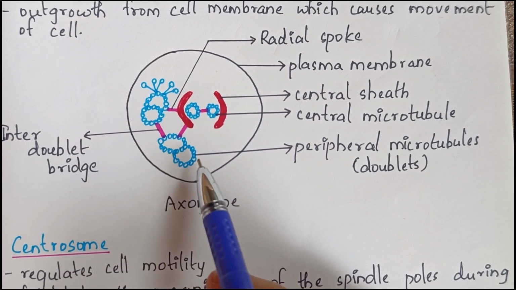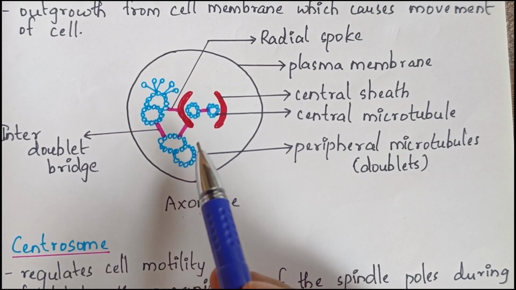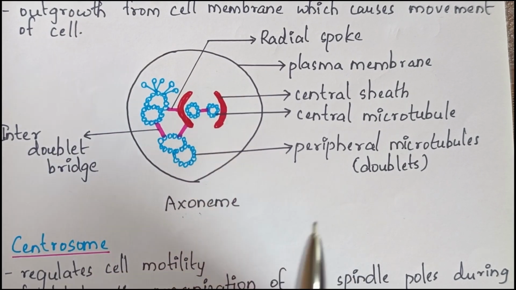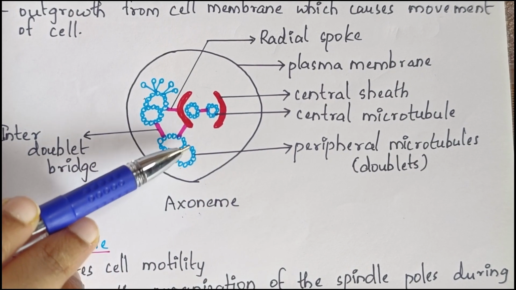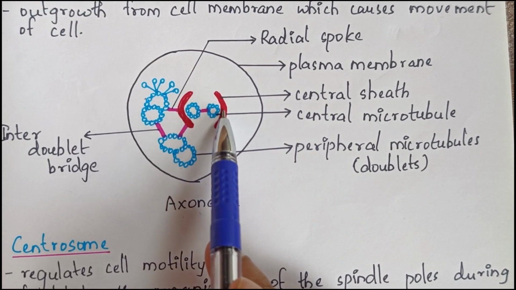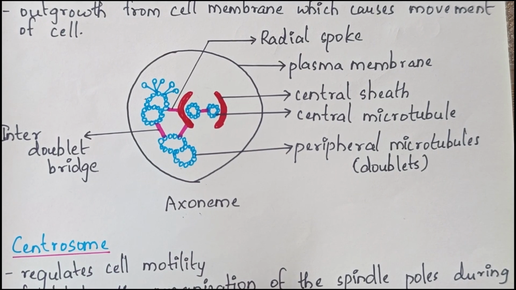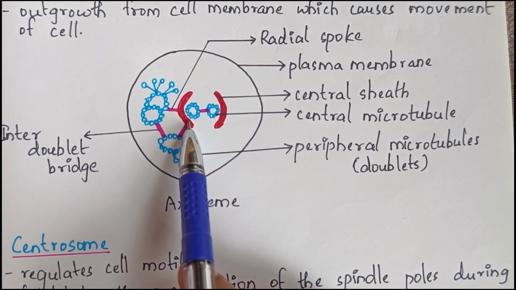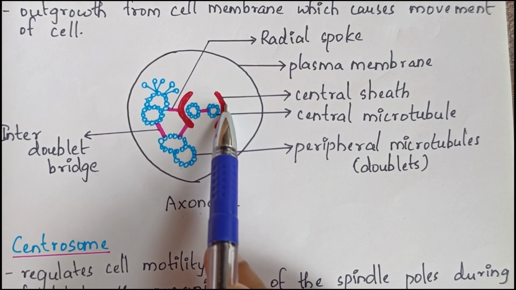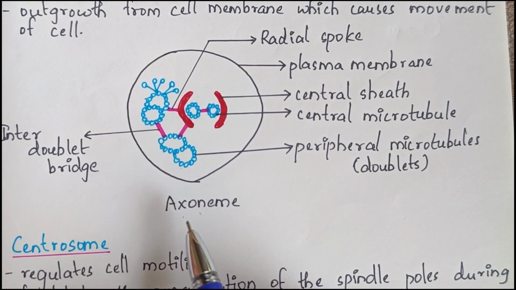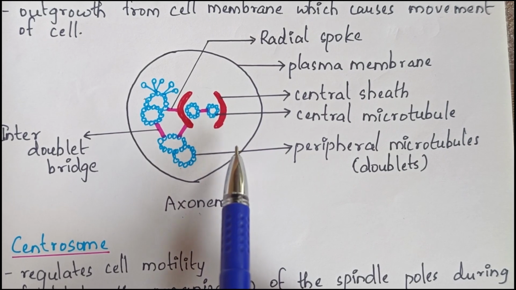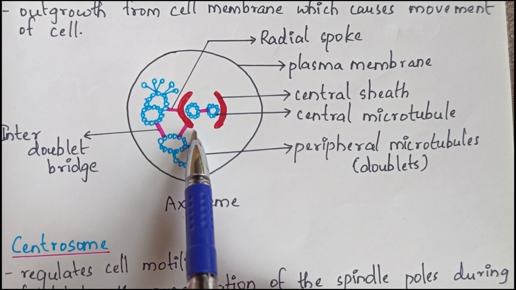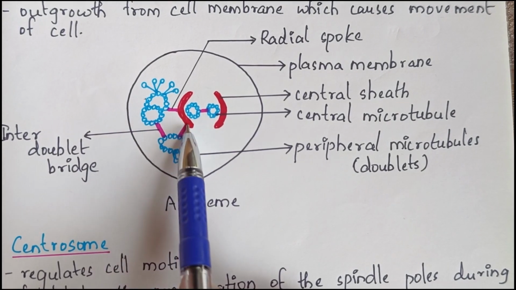And we have a pair of centrally located microtubules, and these are connected by bridges, and they are enclosed by a central sheath. And this central sheath is connected to one of the tubules of each peripheral doublet by a radial spoke.